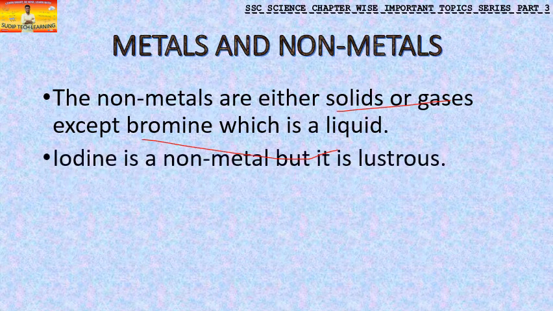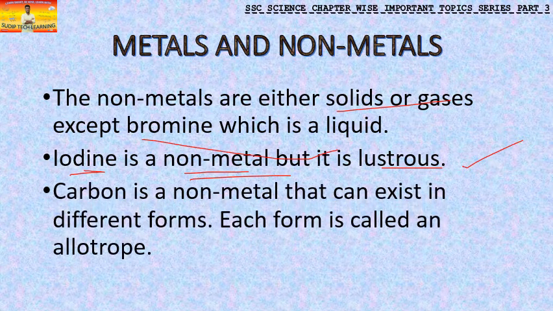Now moving on, we can see iodine. Iodine is a non-metal, but it is lustrous. We have seen that metals are lustrous in nature, but there is an exception: iodine, being a non-metal, is also lustrous in nature.